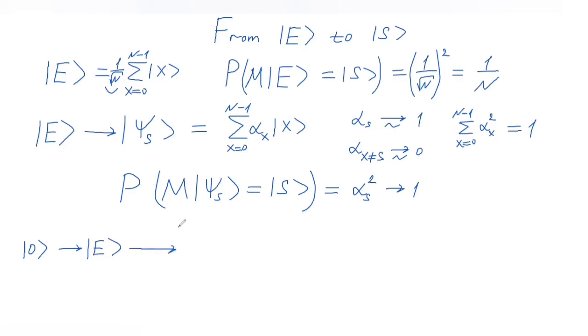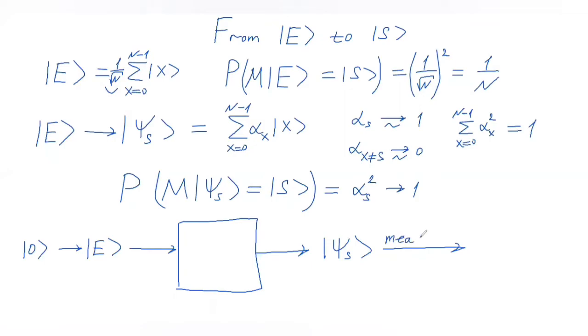Then we'd like to do some unitary transformation, so E transitions to the state psi S. Then we do measurement. And as a result of that measurement, with very high probability, we get state S.